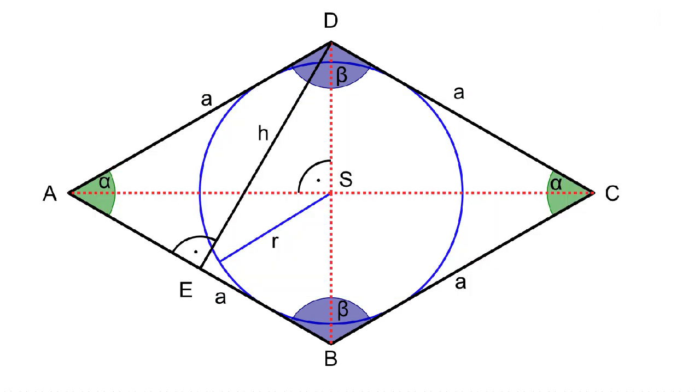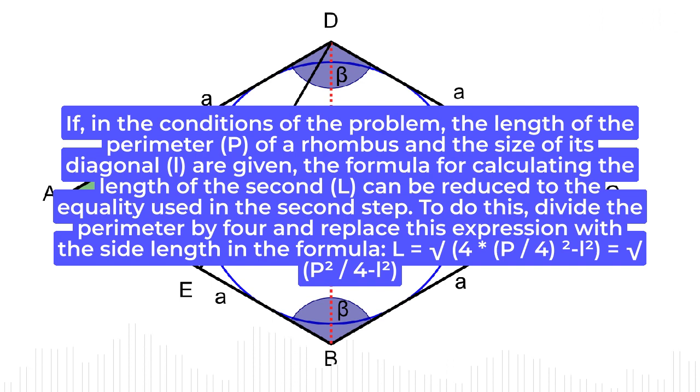Step 4. If, in the conditions of the problem, the length of the perimeter, P, of a rhombus and the size of its diagonal, L1, are given, the formula for calculating the length of the second, L2, can be reduced to the equality used in the second step. To do this, divide the perimeter by 4 and replace this expression with the side length in the formula: L2 equals the square root of 4 times (P/4) squared minus L1 squared, equals the square root of P squared/4 minus L1 squared.